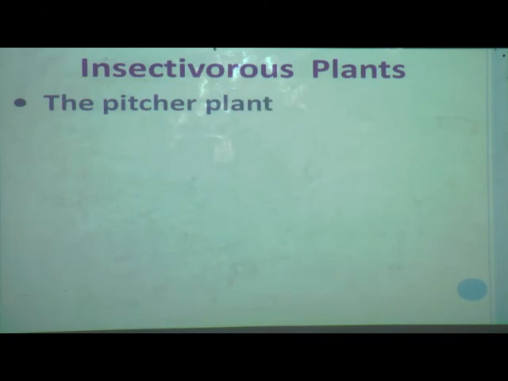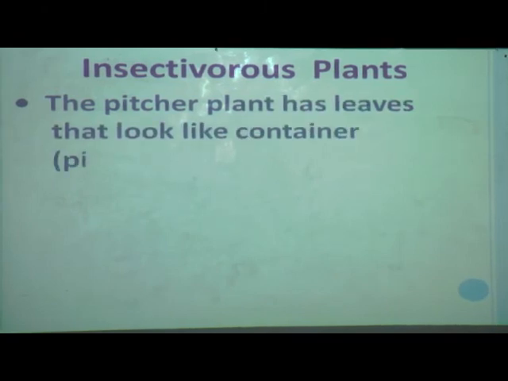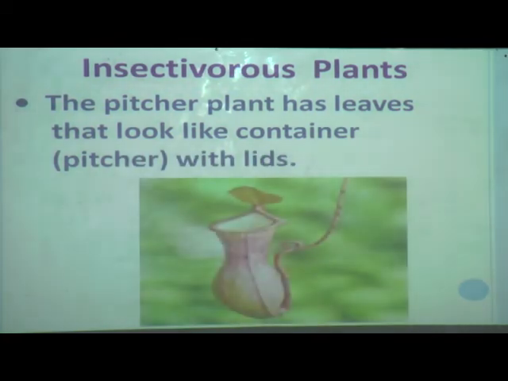Now we will see how the pitcher plant behaves. The pitcher plant has leaves that look like a container or pitcher with a lid. Here is the picture; it is the leaf.